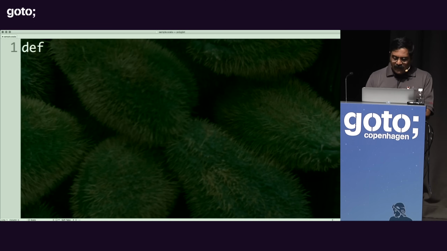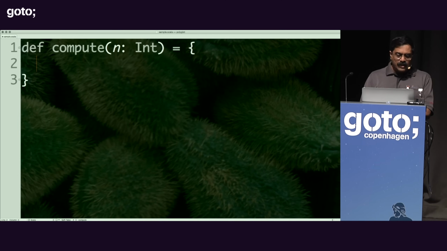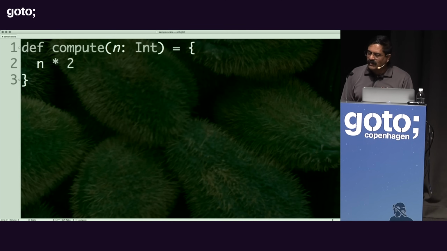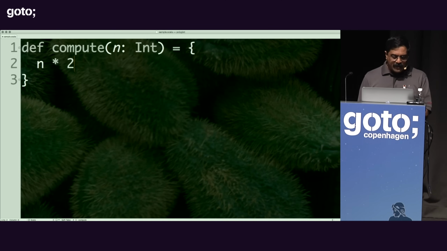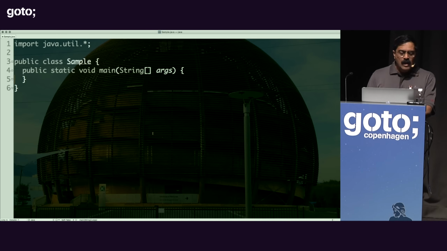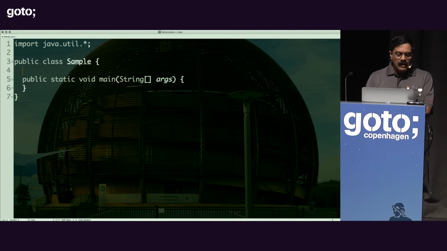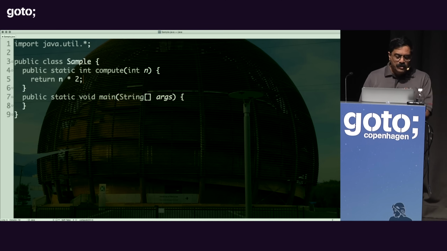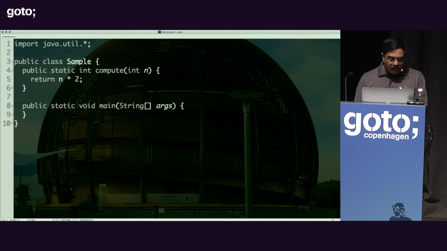I'm going to define a function called compute, and this takes an integer value n, and all I'm going to do within this particular function is return n times 2. Just a very trivial function, but good enough for us to start with. So that is my compute function I've written here in Scala. But here on the Java side, let me go ahead and write the same function. I'm going to say compute, where I take a number, and all I'm going to do is simply return number times 2. So pretty much about the same code in both languages.